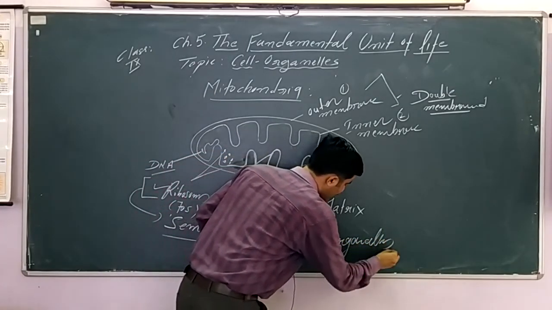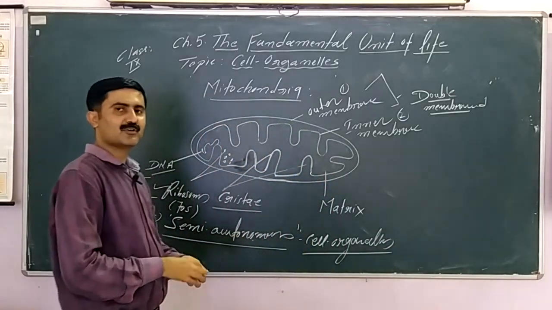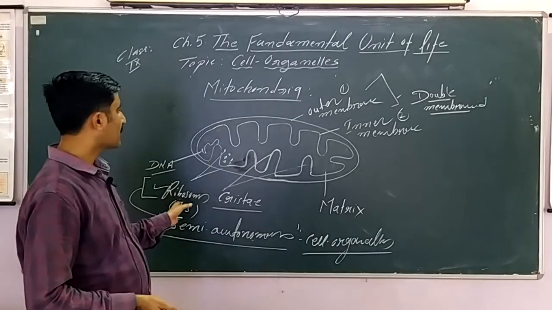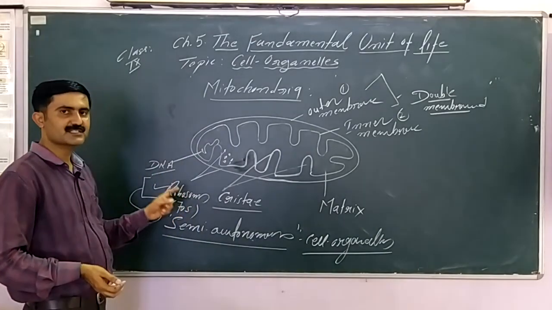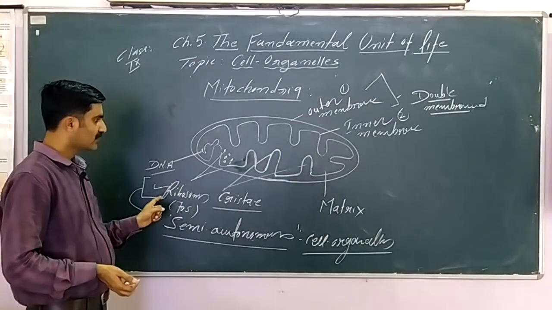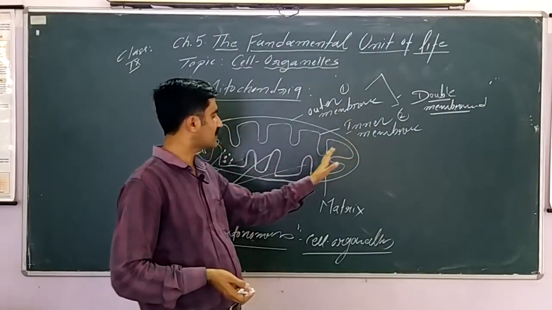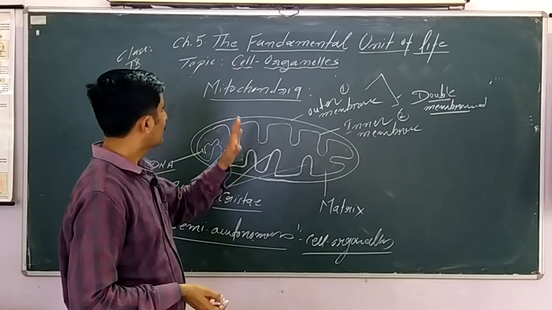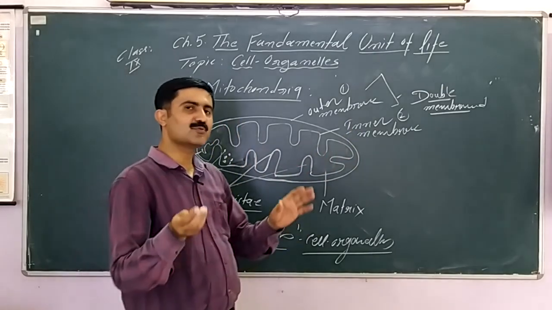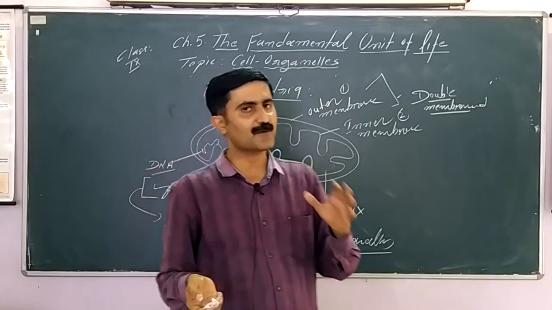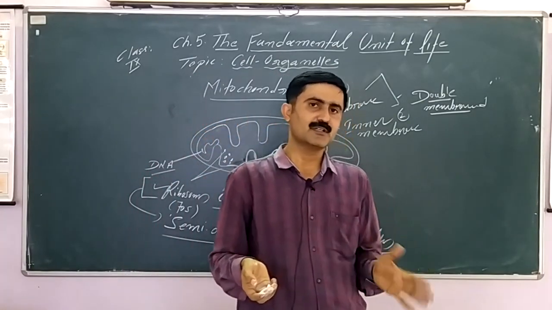So this is very important. What makes it a semi-autonomous cell organelle? Presence of DNA and presence of ribosome. What type of ribosome is present? 70S type ribosome. These together make it so. Function we need not discuss separately. We already know that the function of mitochondria is to generate energy, to carry out cellular respiration. That is the only function of mitochondria. Okay. Thank you.